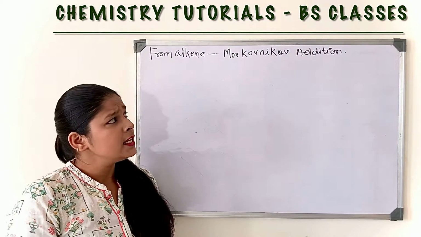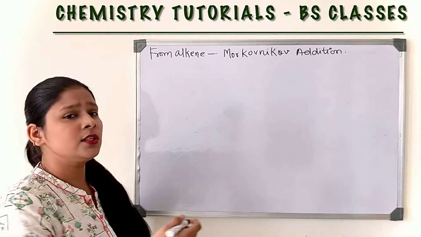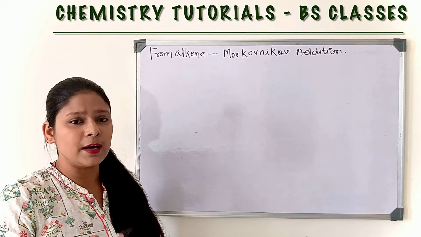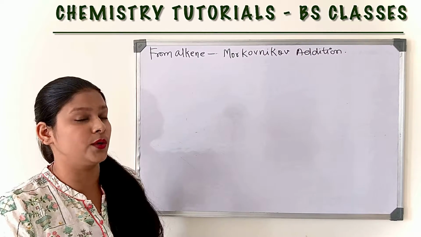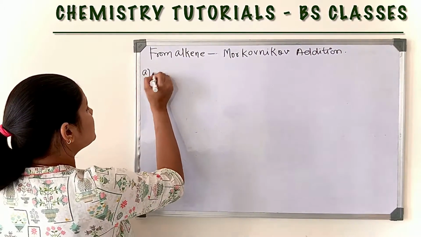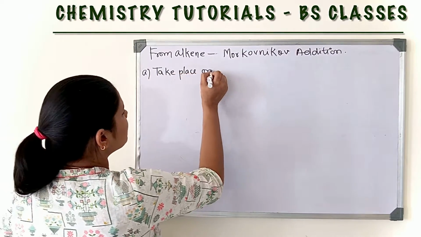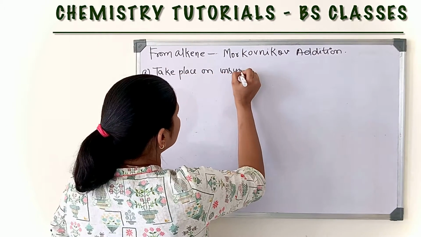First point is Markovnikov addition always takes place on unsymmetrical unsaturated hydrocarbons.